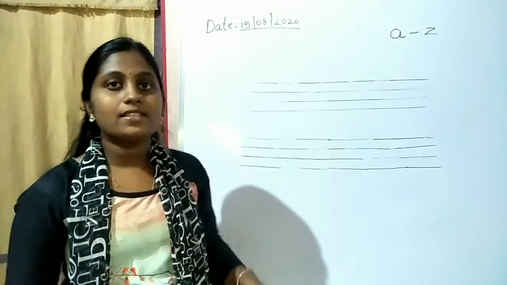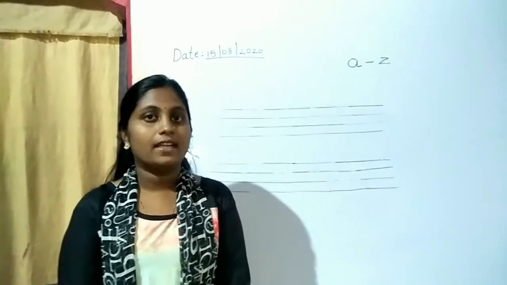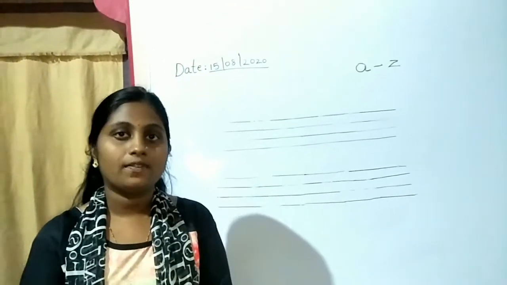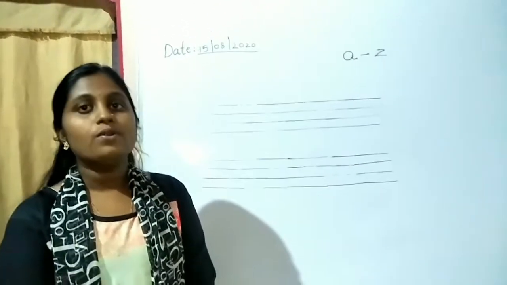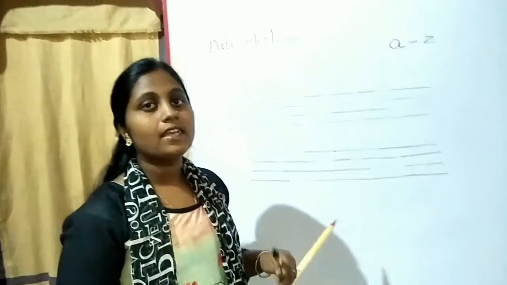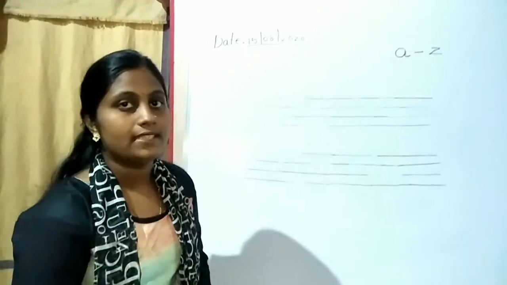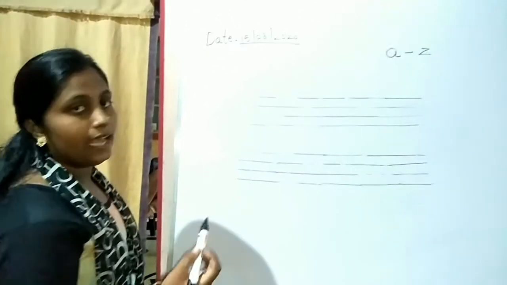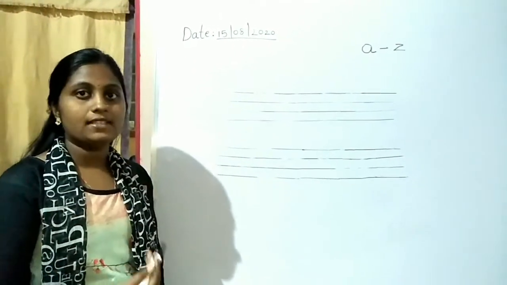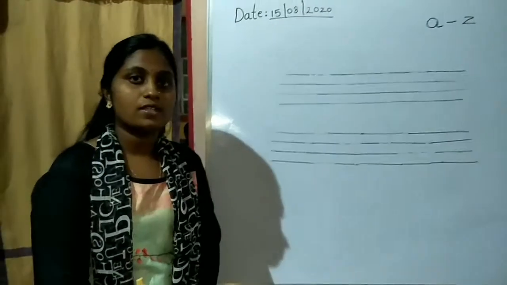Okay, in the previous classes, we have seen alphabets, capital letters, that is A to Z and their phonic sound. Today I am going to show you how to write small letters in 4 lines, and also I'll repeat the phonic sound. I'll show you first writing small letters, then I'll tell you phonic sound and picture words for the letters.